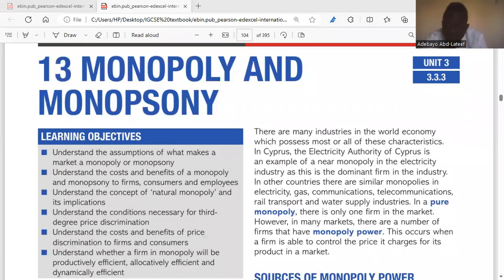Good day. Today's topic in economics A level is monopoly and monopsony. So we're talking about monopoly and monopsony. Basically, we're talking about a single seller and a single buyer.